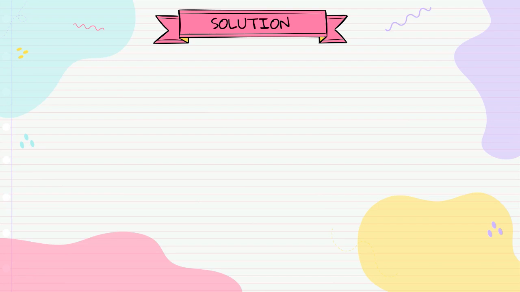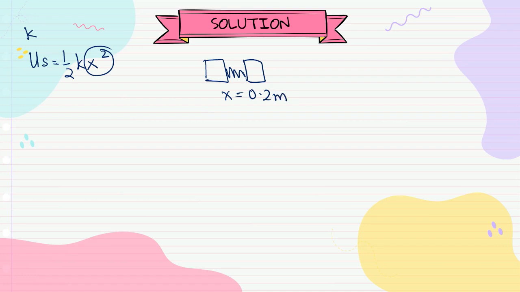For the next question, you need to calculate the spring constant K. We can determine K by using the formula US equals half Kx squared. The spring is compressed at 0.2 meter, but we don't have the value of US. How can we determine US? We can use the principle of conservation of energy. Just now we used conservation of momentum, but now we use conservation of energy.